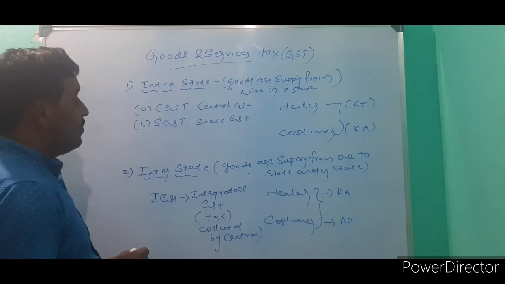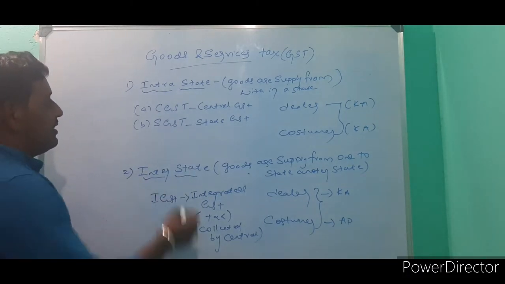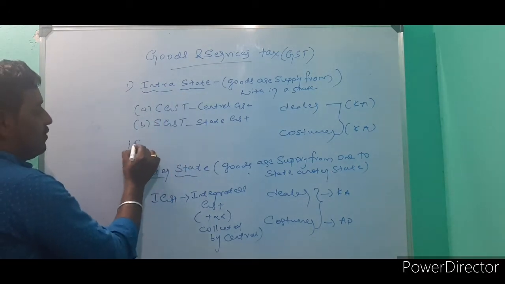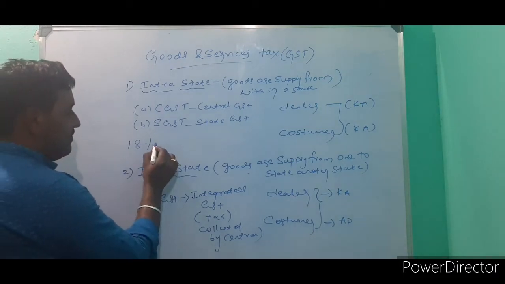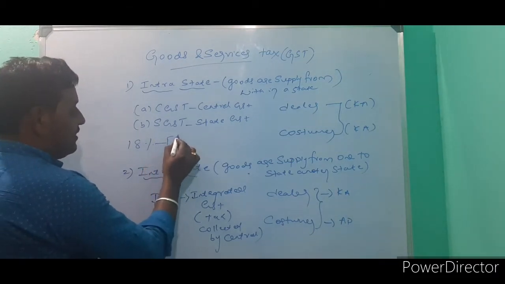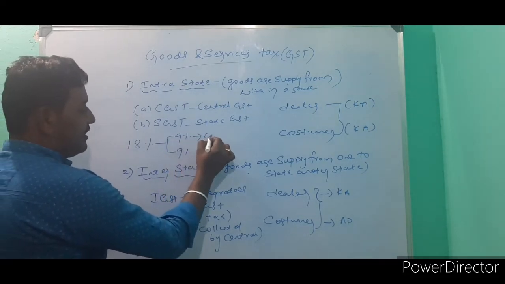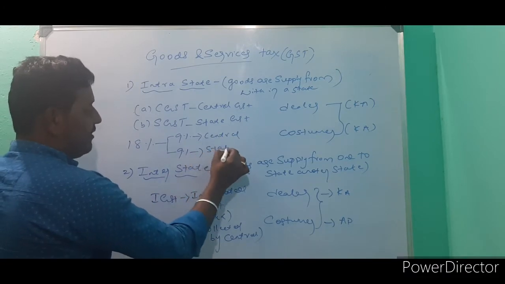So how do we find the GST amount in intrastate? In intrastate you have to find CGST and SGST. Suppose GST on the goods is 18%, it is divided equally into two parts, 9% and 9%: 9% for central, 9% for state.